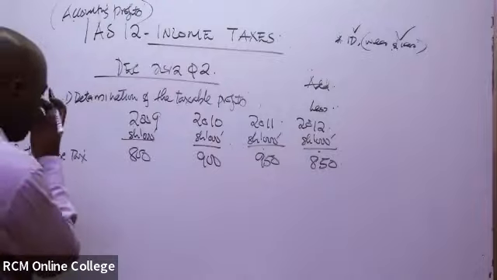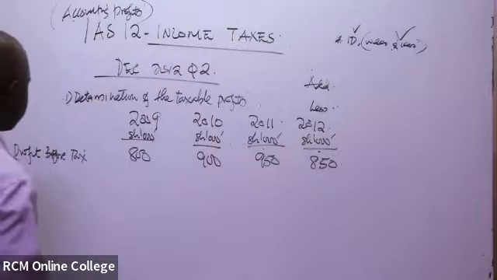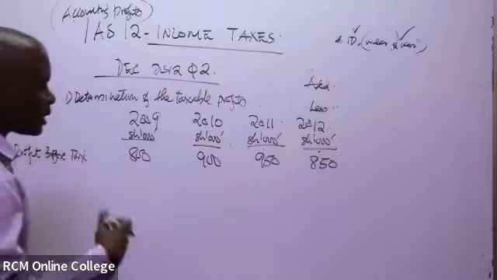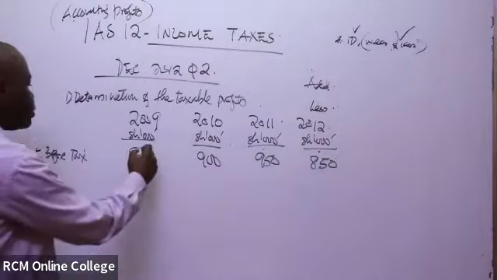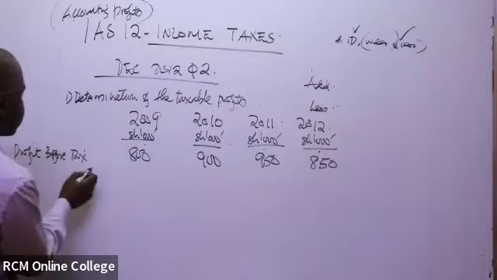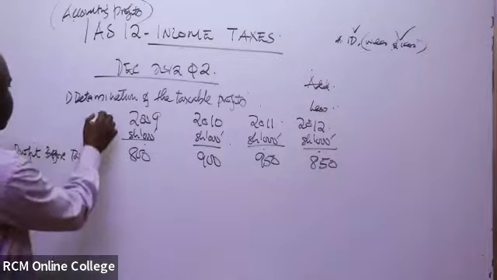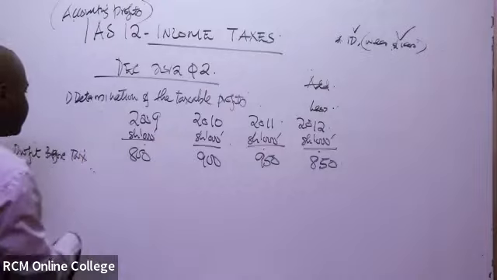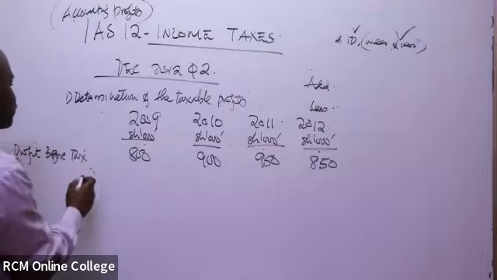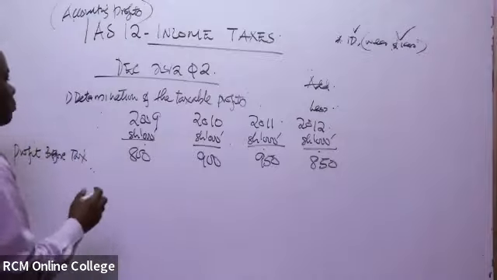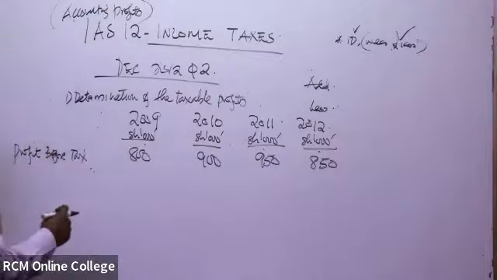But now we've said that when the taxman considers the taxable profits, he doesn't consider depreciation as an expense. Remember, the depreciation had been reduced to get the profit before tax. When you're computing profit before tax, you normally take the GP minus depreciation and other expenses. But the taxman doesn't consider depreciation as an expense whenever he wants to know how much tax is supposed to be gotten from the company.